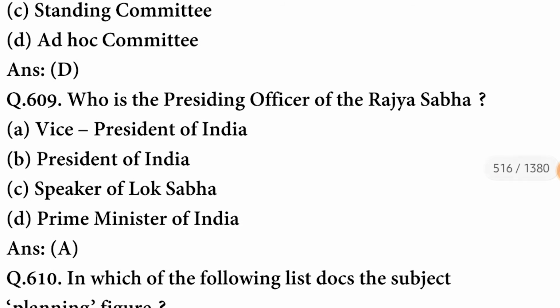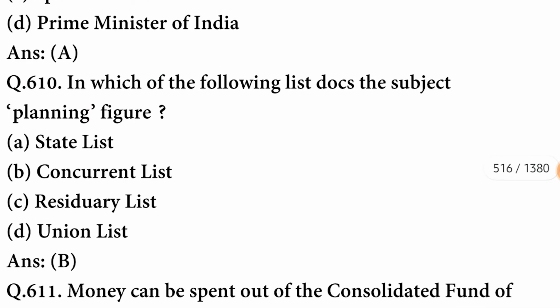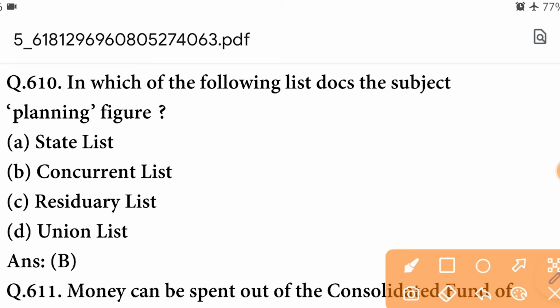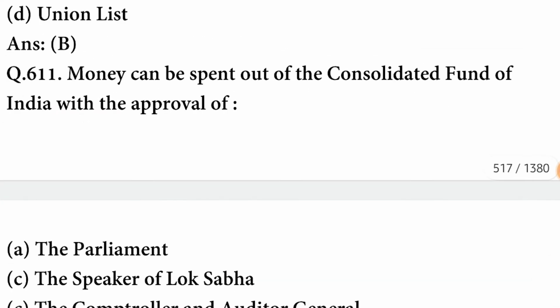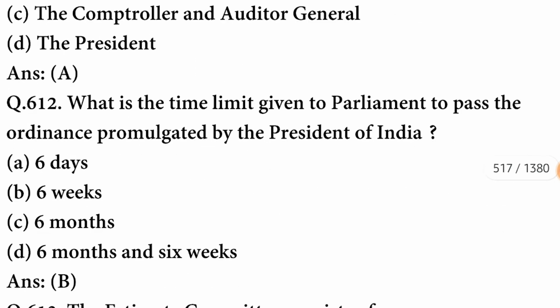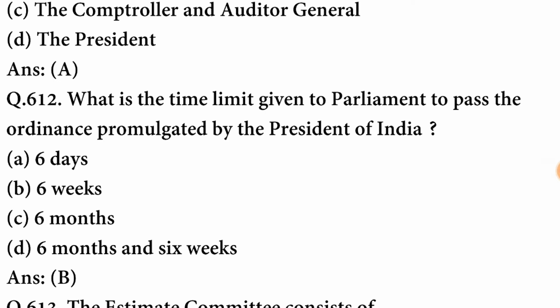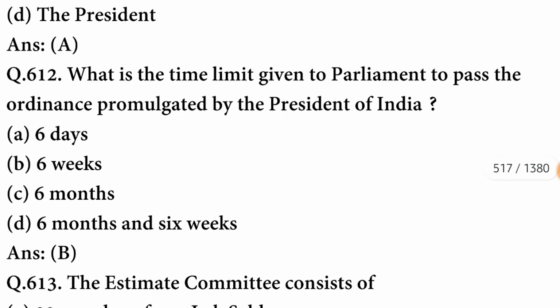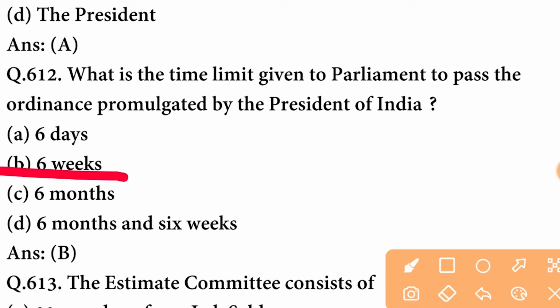Who is the presiding officer of the Rajya Sabha? Presiding officer of the Rajya Sabha is Vice President of India. In which of the following lists does the subject planning figure? It is concurrent list. B option is correct. Money can be spent out of the Consolidated Fund of India with the approval of the Parliament. What is the time limit given to Parliament to pass the ordinance promulgated by the President of India? The time is 6 weeks.